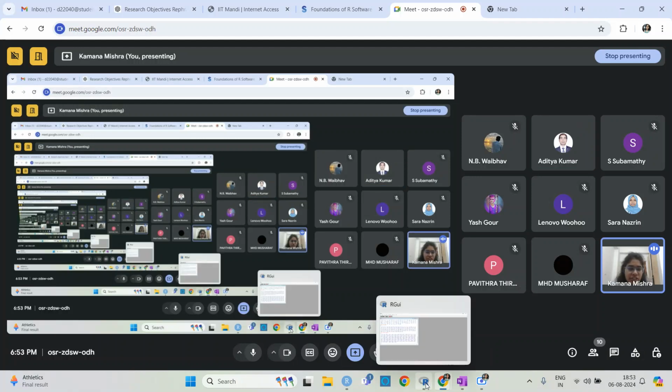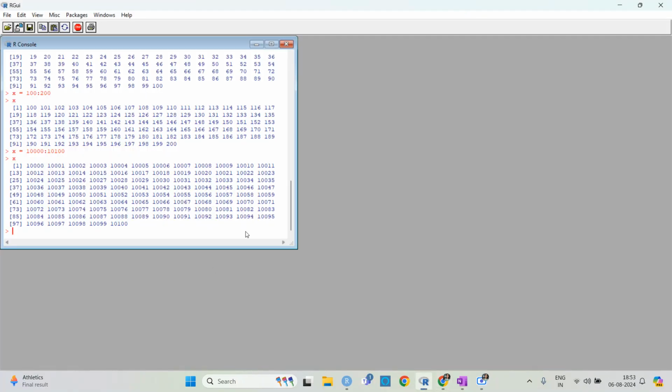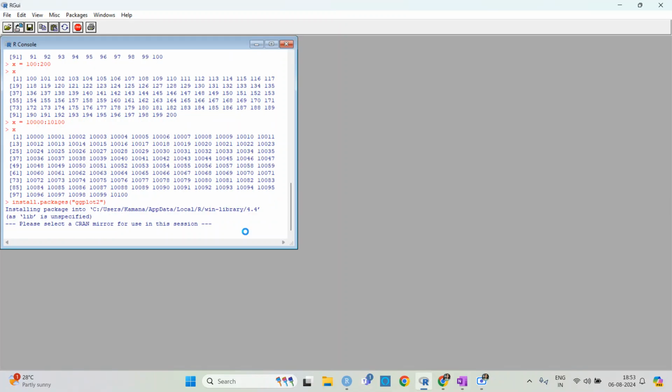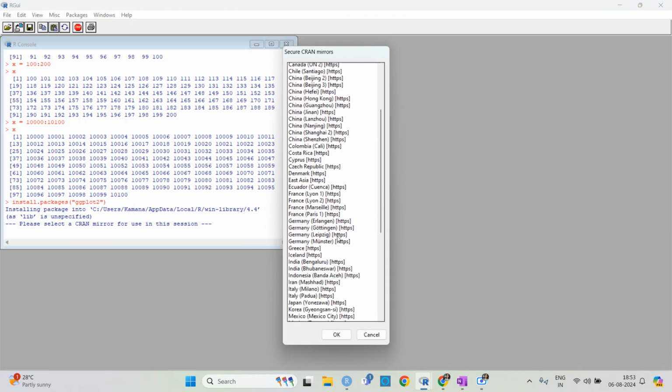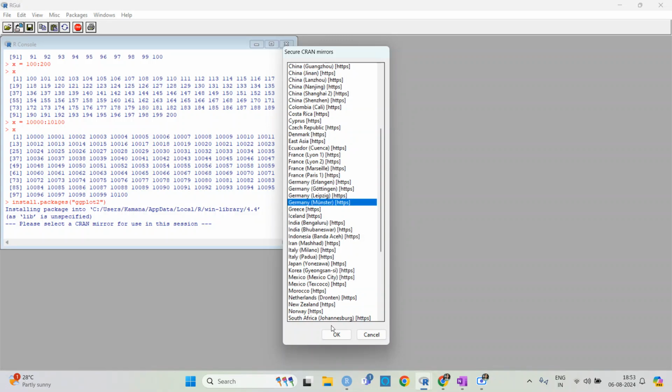You can remove it simply like this. Let's say I'm installing one package, let's say this one is for plotting. So I'm installing this package, and you can take any, it doesn't matter.